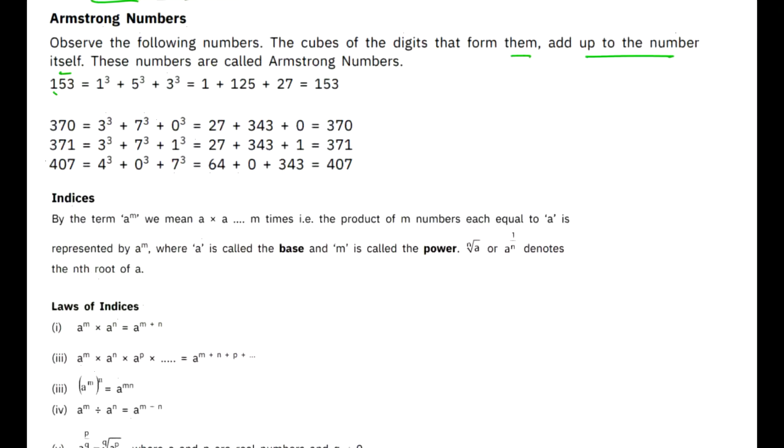For example, if I take 153, which is one of the first Armstrong numbers we come across, if I take the cube of all the digits 1, 5 and 3, I end up with 153 when I add the cubes, and that is called an Armstrong number. Just remember the first four Armstrong numbers: 153, 370, 371 and 407. That is enough for you.